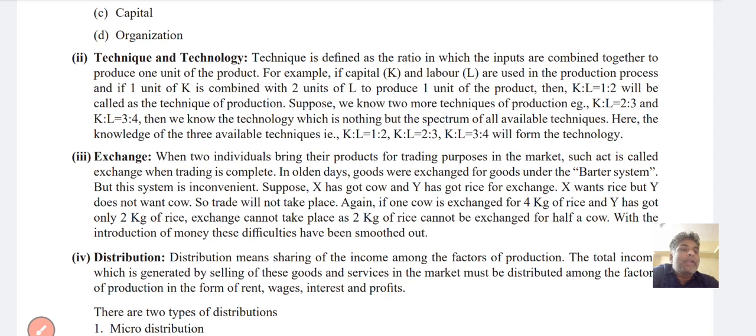Therefore, 3 available techniques, that is K is to L equal to 1:2, 2:3 and 3:4, will form the technology.